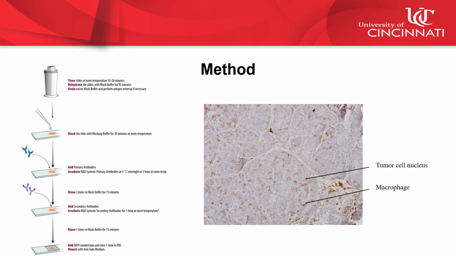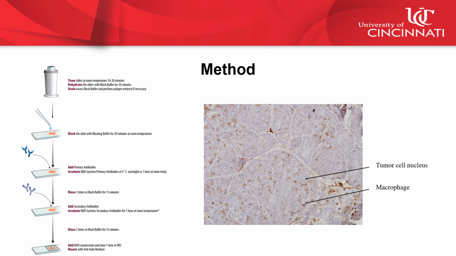Here is the method that I used. On the left is a graphic of the workflow used to measure macrophage infiltration in tumors. To summarize, I took preserved tumors and cut them into sections approximately 1 cell layer thick. After verifying the quality of the tissue, these samples were incubated with antibodies which specifically labeled the macrophage biomarker called F480. Next, I used a hematoxylin counterstain that was used to stain all the nuclei in the sample to compare.